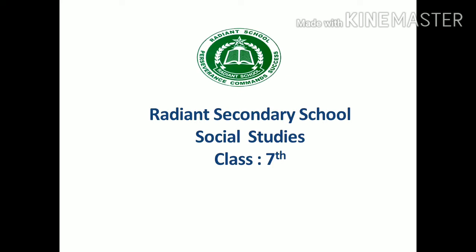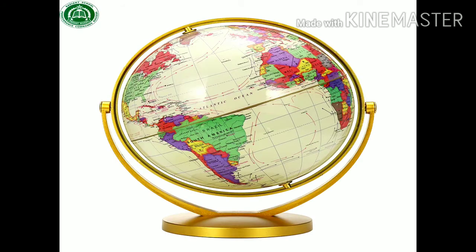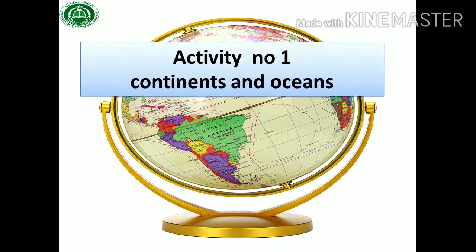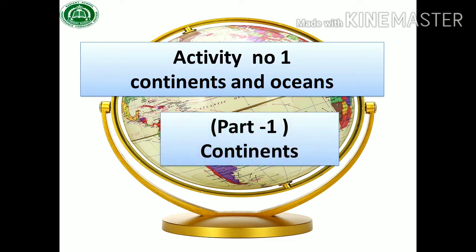Radiant Secondary School Social Studies Class 7. Let's begin our lecture. Activity number 1, Continents and Oceans. Students, in your book there is a first activity, that is Continents and Oceans. We have divided the first activity into two parts. The first part is about the continents and the other part is about the oceans. First we are going to study about the continents.